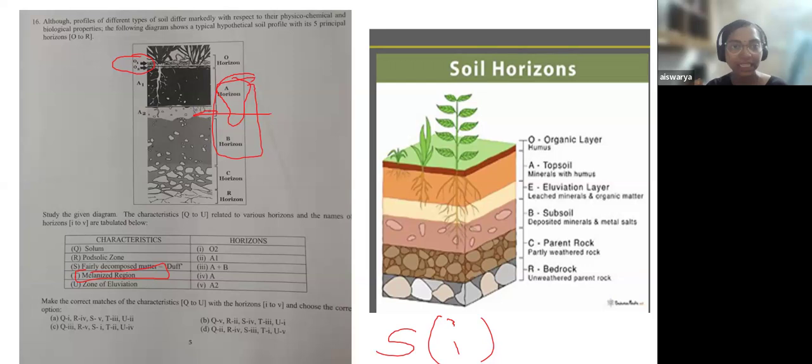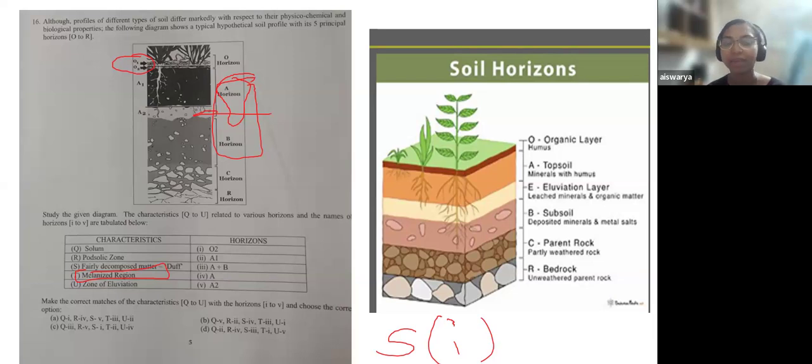right? So looking at this image itself, you can see they have given you various shades of colors. If you look at the A1 horizon, it's dark. In the A2 horizon, it's a little light, but the B horizon is between the dark and light shade, right? So you can see that color variation. If you know what melanization or melanin is, that word association can also help you to crack this question.